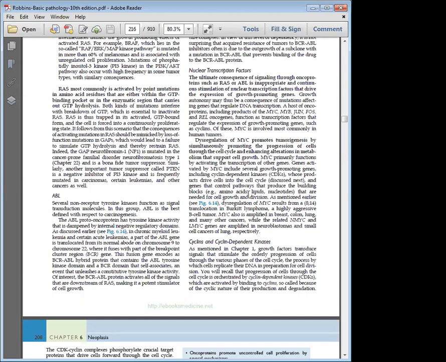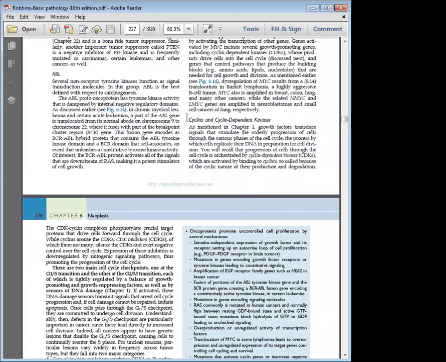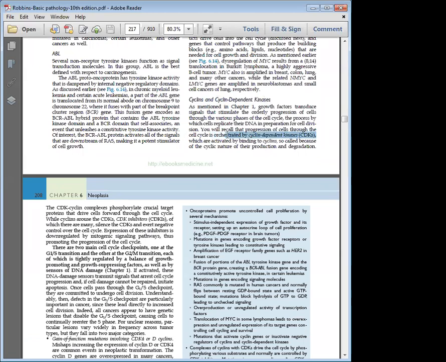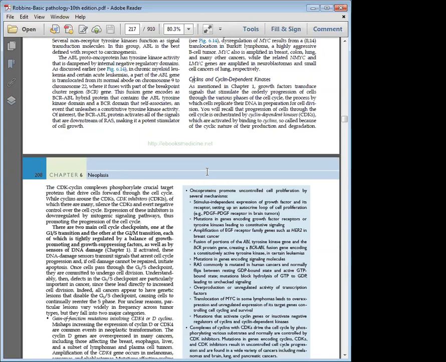So now we go on to the cyclins and cyclin dependent kinases. Cyclins are the activating partners of a protein, and cyclin dependent kinases are the enzymes that can help to activate or deactivate a protein. The cell cycle is orchestrated by cyclin dependent kinases which are activated by binding to cyclins. So if a CDK binds to a cyclin molecule, the gate becomes open, so you can go to the next stage. If there is any defect in this binding mechanism between a cyclin and its dependent kinase, the cell does not go into proliferation.